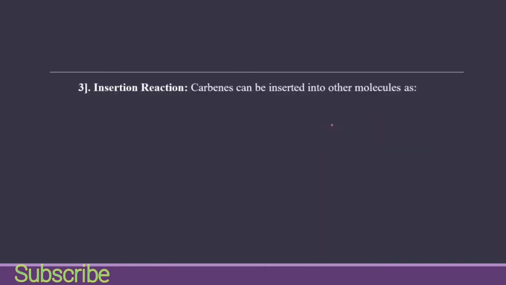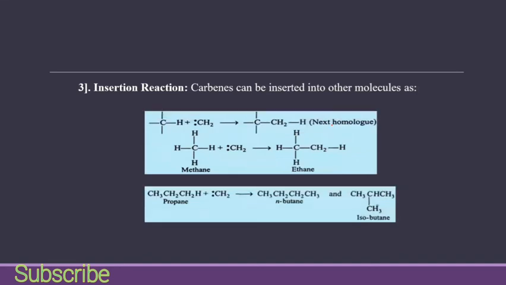Insertion reaction. Carbene can be inserted into other molecules, so if we have methane, it can react with carbene, and then we have ethane. So it is inserted into any other molecule easily. This hydrogen will attach with this carbon, and then this carbon will attach with this carbon.